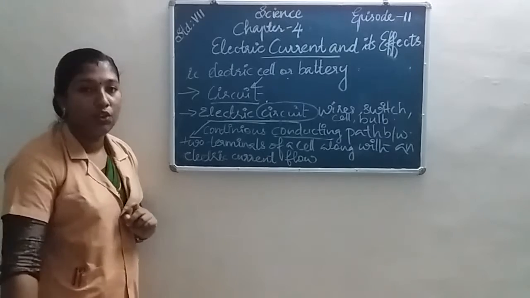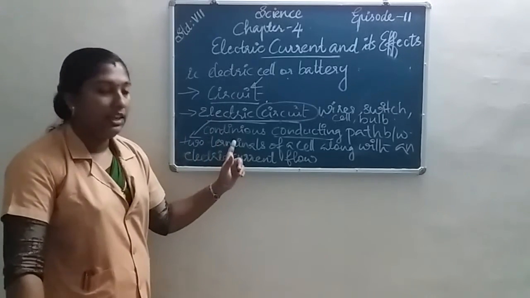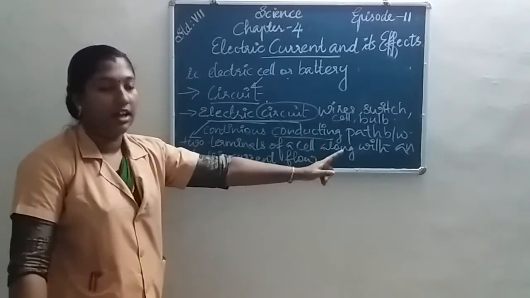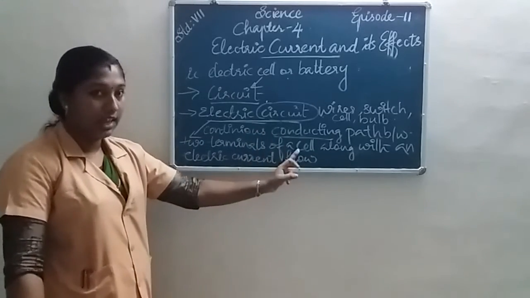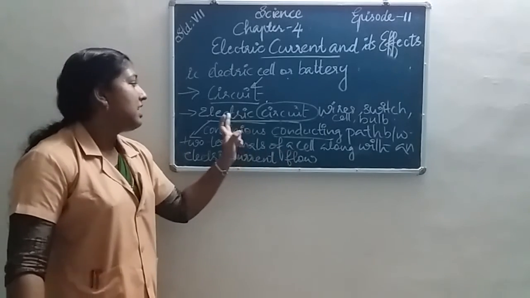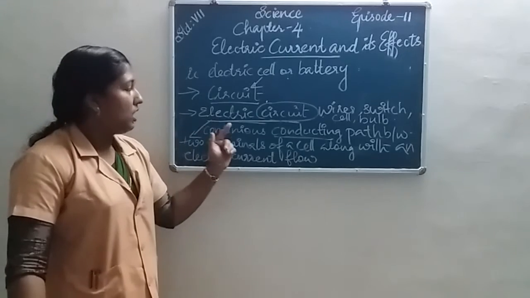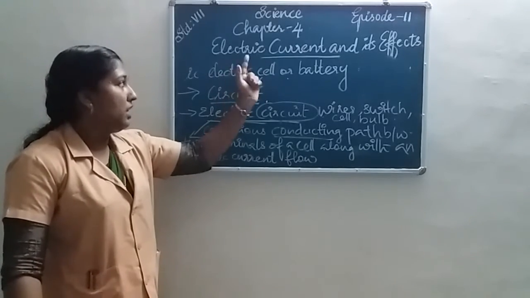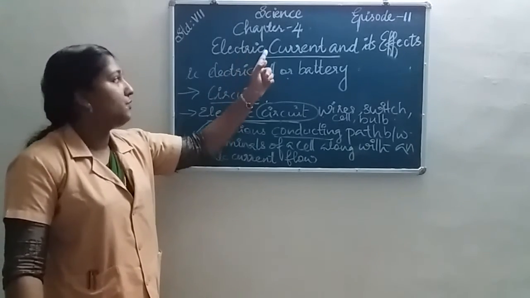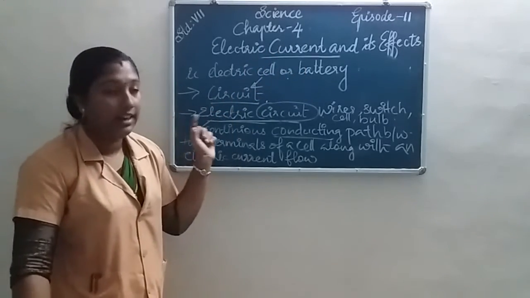All of you understood what is an electric circuit? An electric circuit means a continuous conducting path between two terminals of a cell along with an electric current flow is known as an electric circuit. Once again, today we study a new chapter, chapter 4, electric current and its effect.